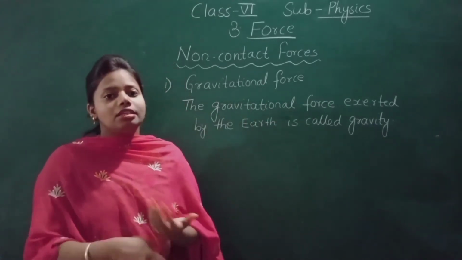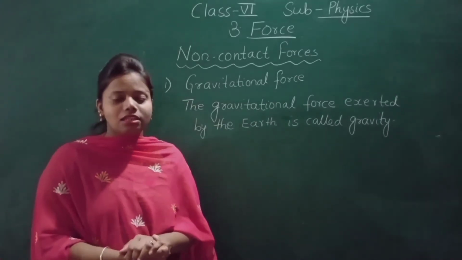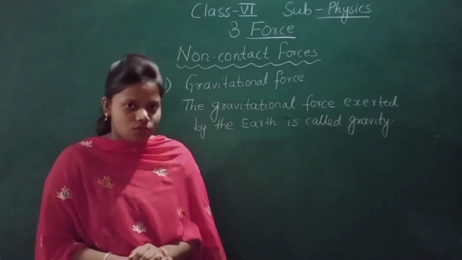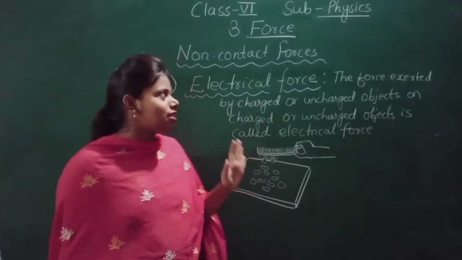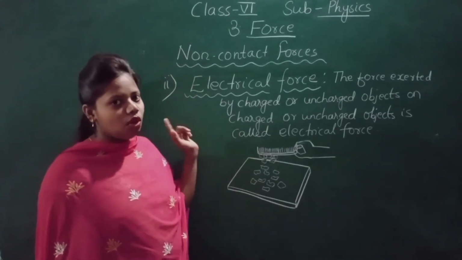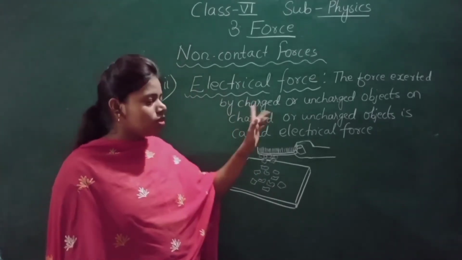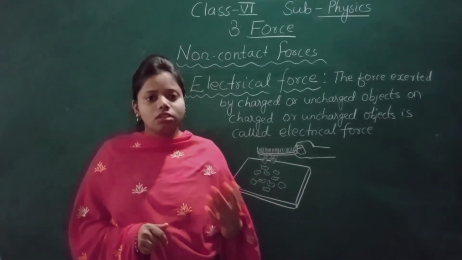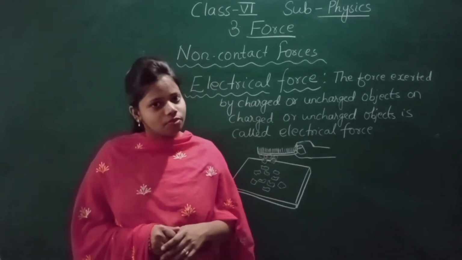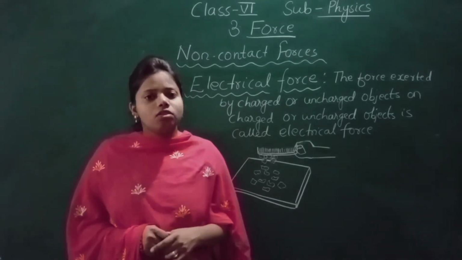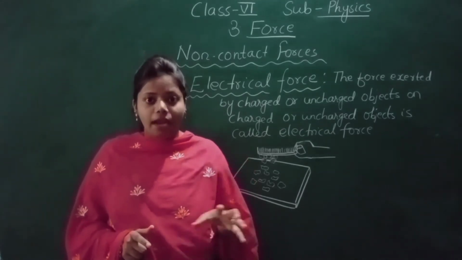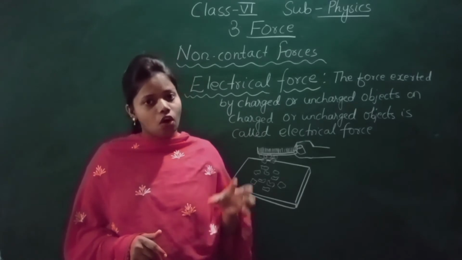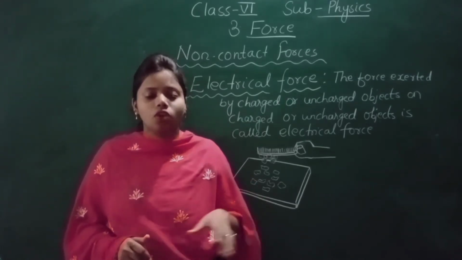Now let's see the next example of non-contact forces. What is the next example? Electrical force. Now what is this electrical force? Everything on this earth is what? Matter. And matter also has a property called charge. Matter also has charge on it.